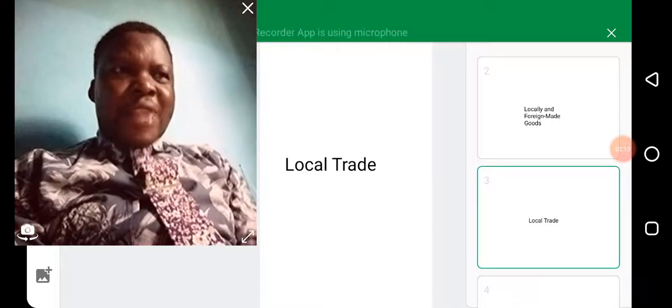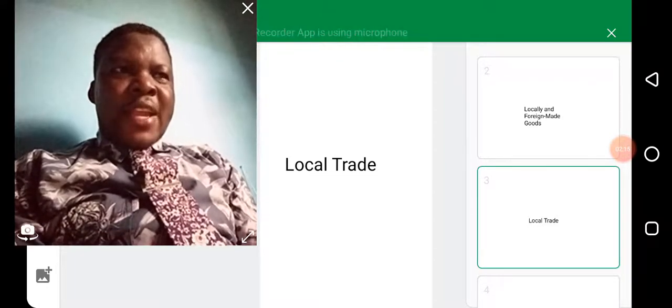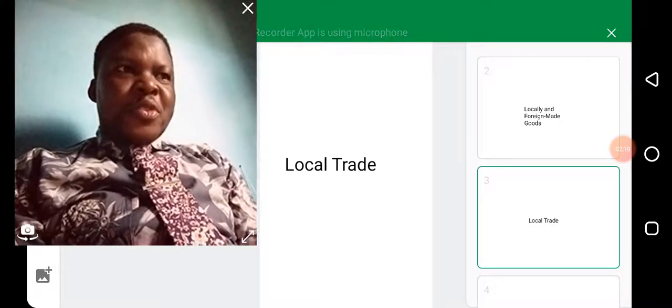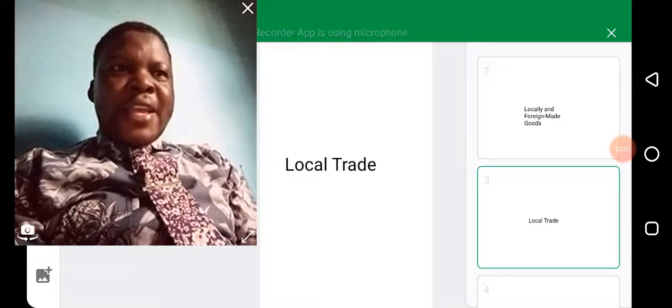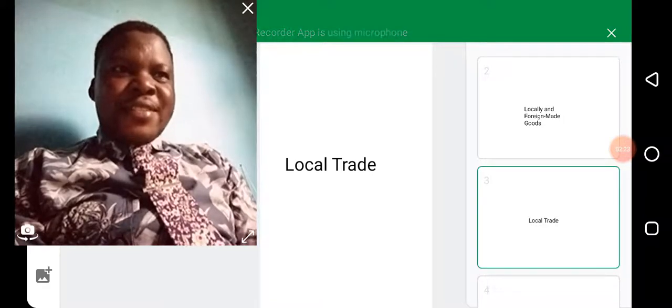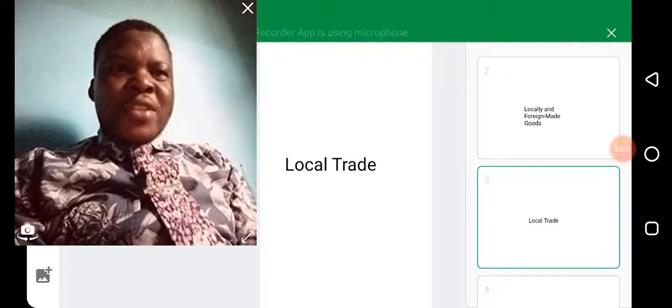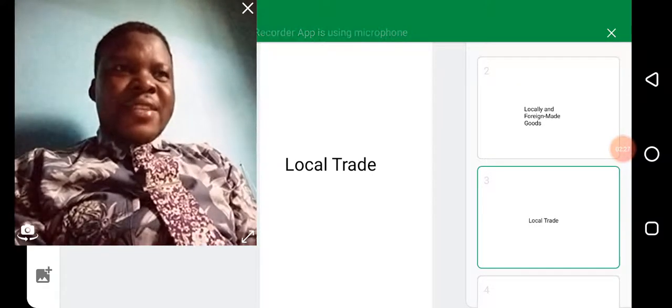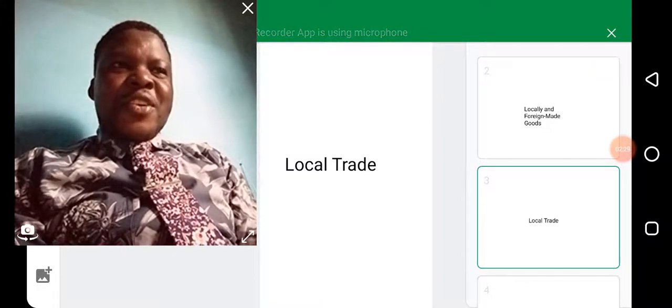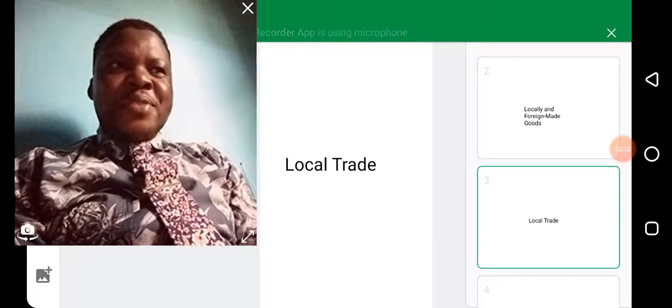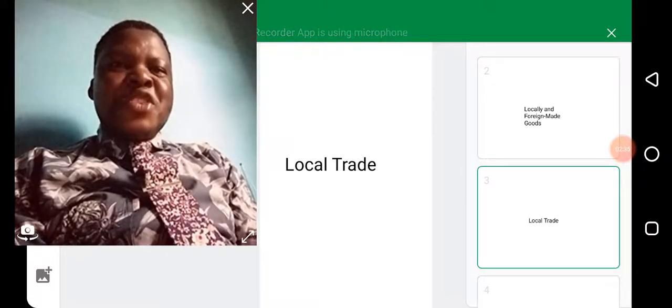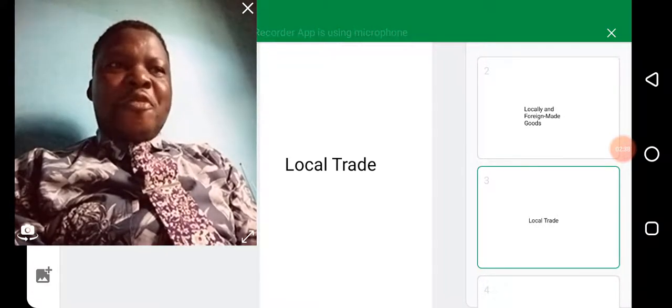Now let us look at another example. When a girl or a boy goes across the road to the kiosk to buy a packet of biscuits or sweet, for instance, it is called trade because it is an exchange. You have exchanged your money for the biscuit or for the sweet, and we can refer to it as local trade.